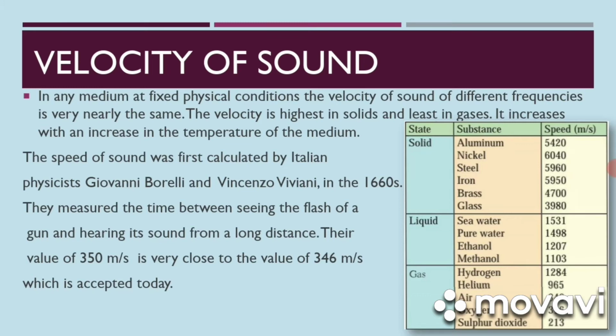The speed of sound was first calculated by Italian physicists Giovanni Borelli and Vincenzo Viviani in the 1660s. They measured the time between seeing the flash of a gun and hearing its sound from a long distance. Their value of 350 meter per second is very close to the value of 346 meter per second, which is accepted today. The following table shows the speed of sound in solid, liquid and gaseous substances.